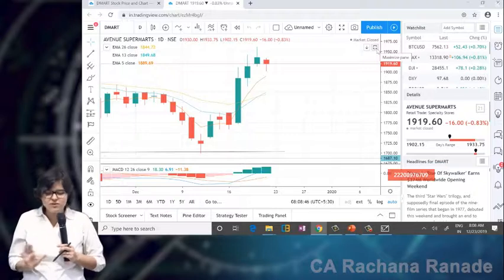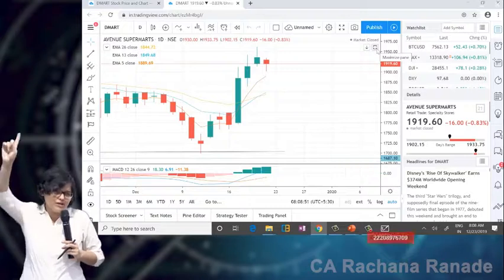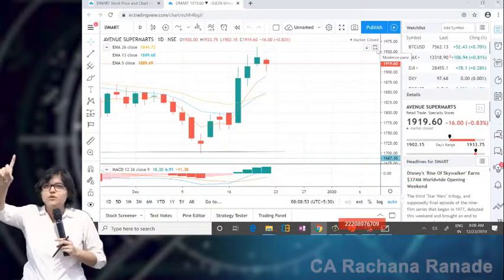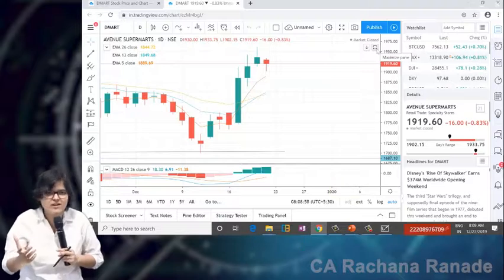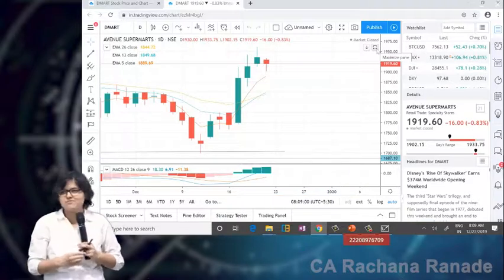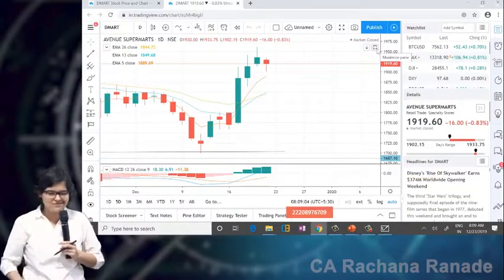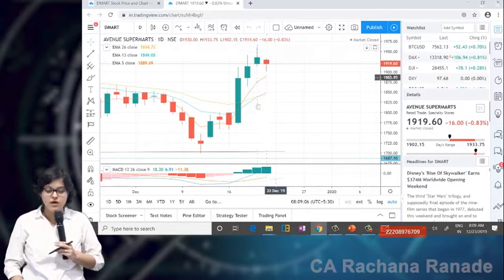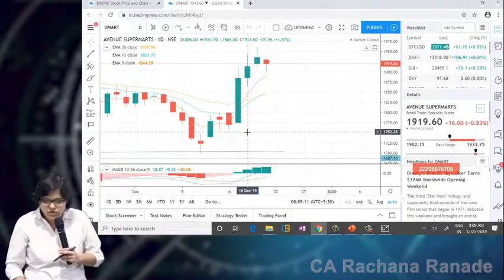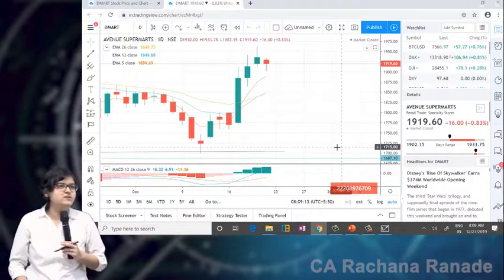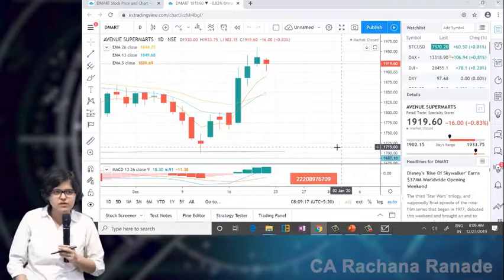Okay, but please don't be under the impression that if I'm giving you a call, all 8-9 days back to back it is going to go up. No, in fact, that will be an operator driven stock then. Someone is operating it 10 days, 12 days, 15 days back to back. This is rarely possible. So it is going to see some, it's like kabhi khushi kabhi gum only. Yeah, so it's going to happen in the same way. But how are you going to console yourself that everything is still fine? Check this out, moving average and MACD. Is this okay? Everyone feeling comfortable?